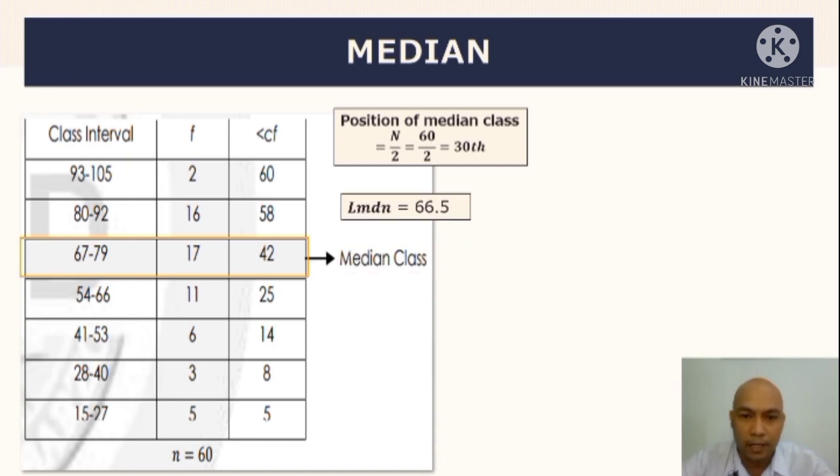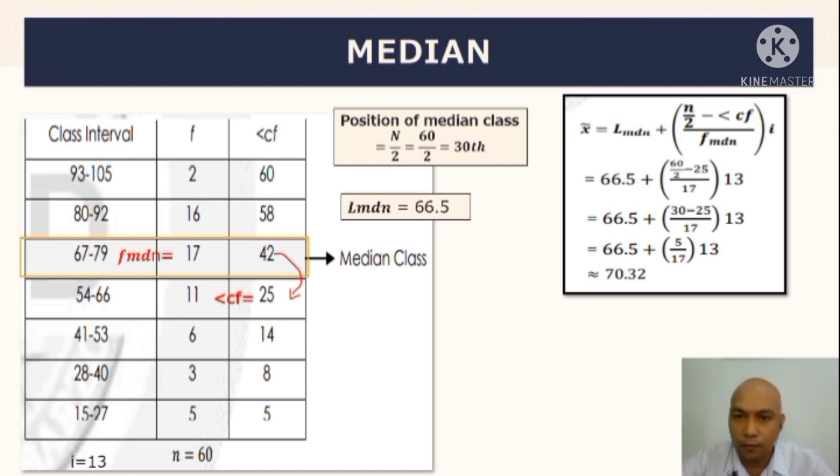Pwede na natin ngayon identify yung lower boundary ng median class na kung saan magma-minus ka lang dito ng 0.5, kaya magiging 66.5. Next, yung less than CF natin o kaya naman cumulative frequency before, so yung nasa baba niyan, ayan, magiging 25. Tapos, yung frequency din syempre natin ay equal kay 17. Then, i-substitute natin sa formula. Ito yung formula natin. So, yung lower boundary natin, 66.5. Ito na yung 30, di ba? So, pwede mo nang ilagay yung 30 dyan.